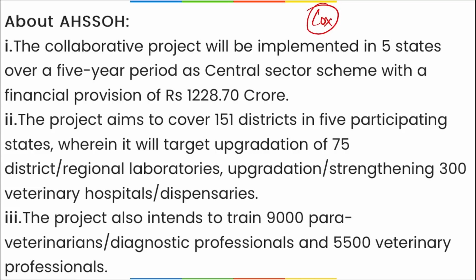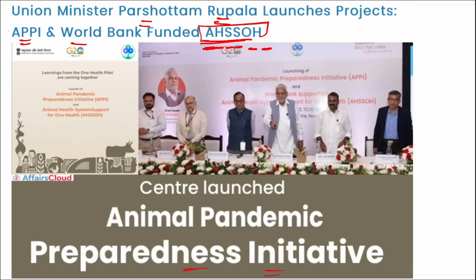So in order to protect such animals from getting such diseases in future, these initiatives were launched. What are these initiatives? Let's talk again. APPI, that is your Animal Pandemic Preparedness Initiative, and second is your AHSSOH, that is your Animal Health System Support for One Health.